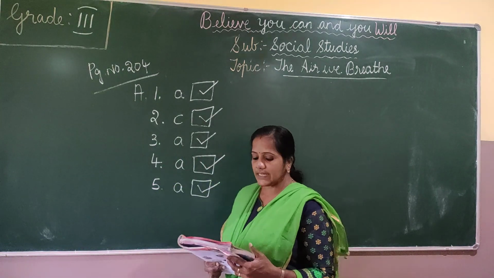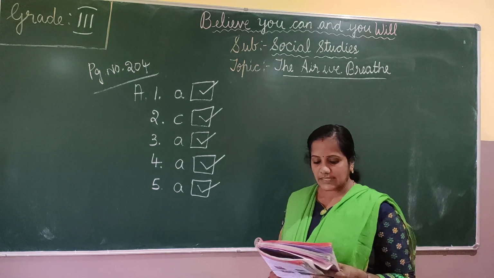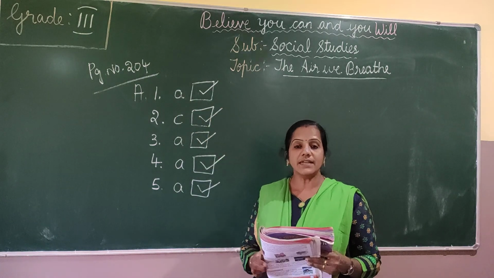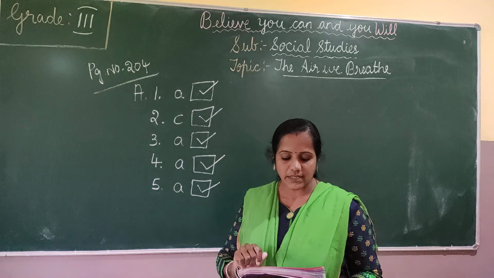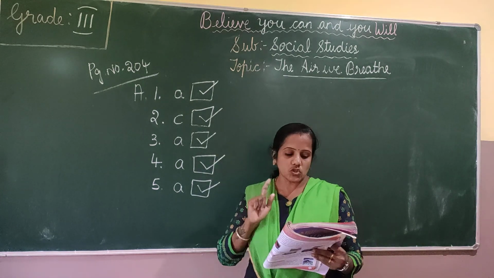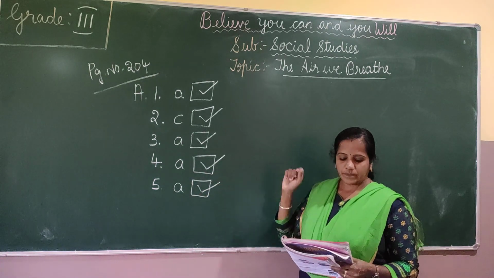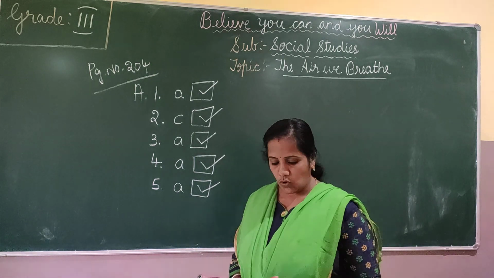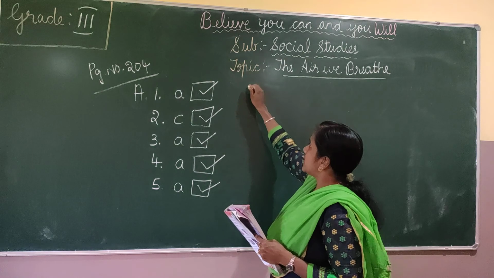Okay, so I'll repeat once again. Tick the correct answer. First question, air is a mixture of gases, option A. The second one, to breathe we need air, option C. Third one, bursting of firecrackers pollutes the air, option A. We should throw garbage in covered dustbins, option A. Fifth one, we can keep air clean by planting more trees, option A. So children, now we move on to B.